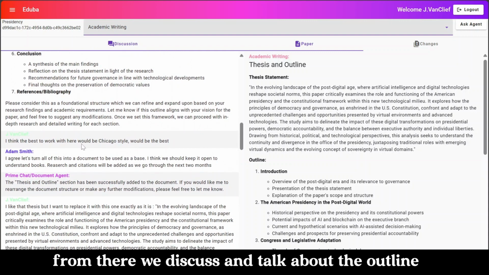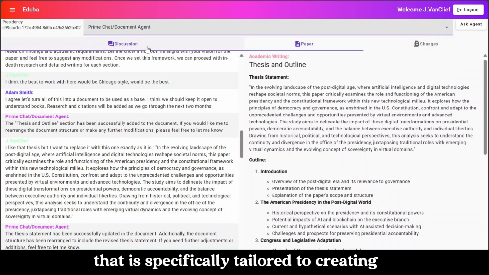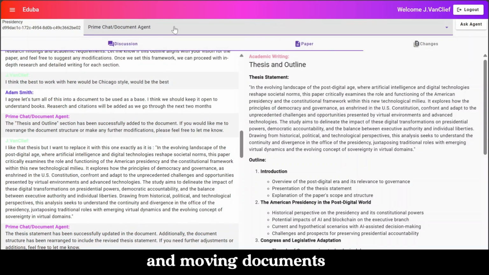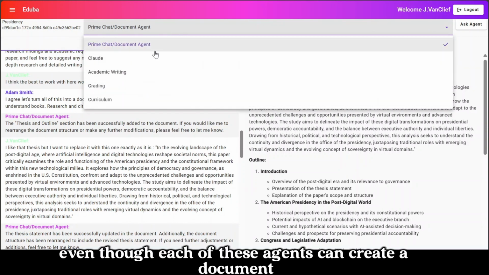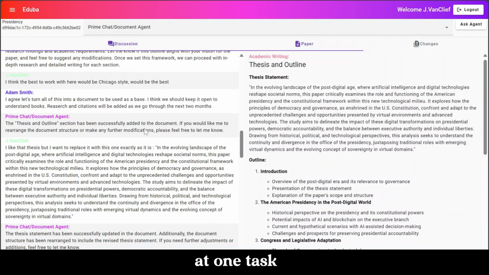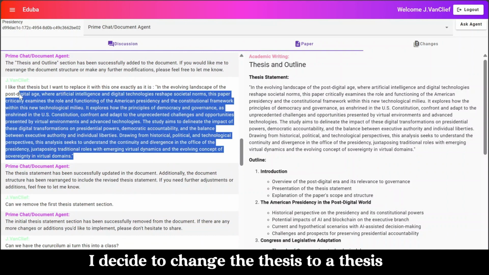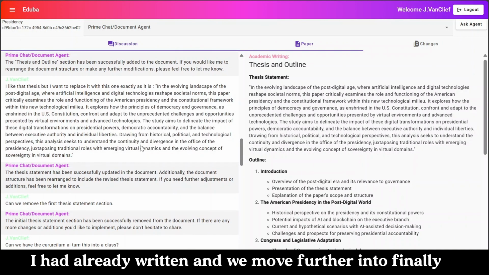From there, we discuss and talk about the outline and have another document agent that is specifically tailored to creating and moving documents. Even though each of these agents can create a document, it's better to have one agent specific at one task. It goes through and we give it our own transitions. I decide to change the thesis to a thesis I had already written.